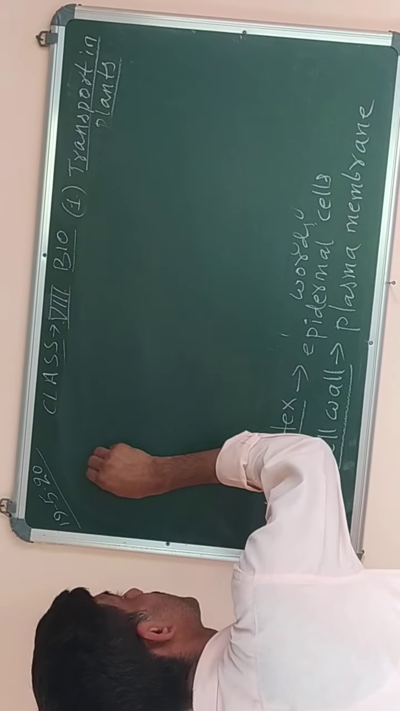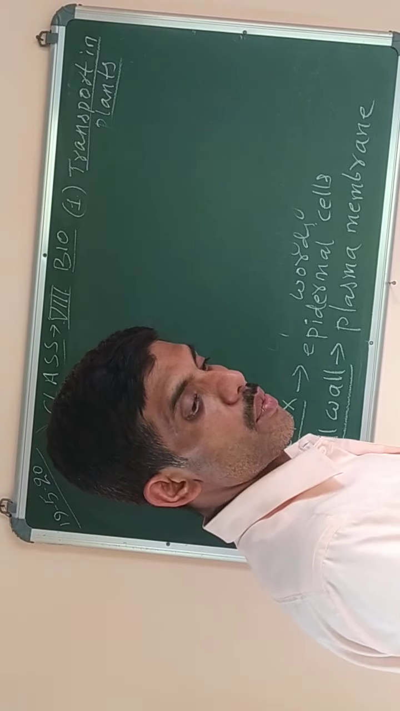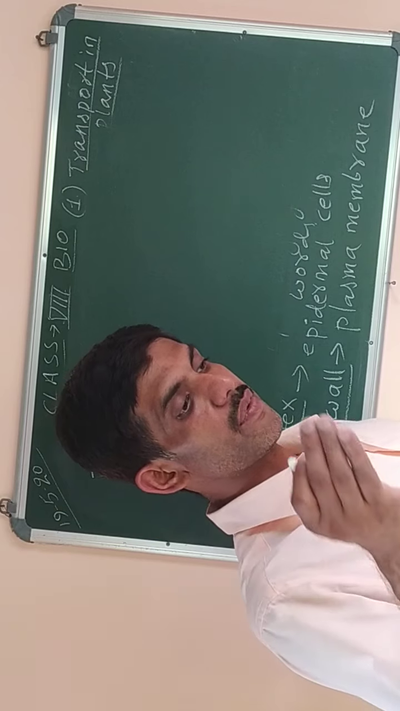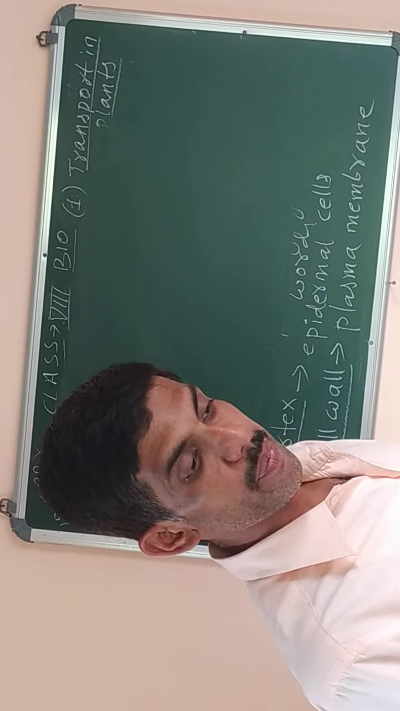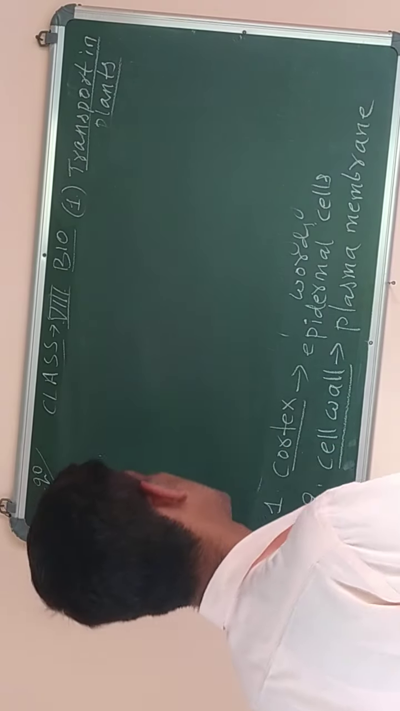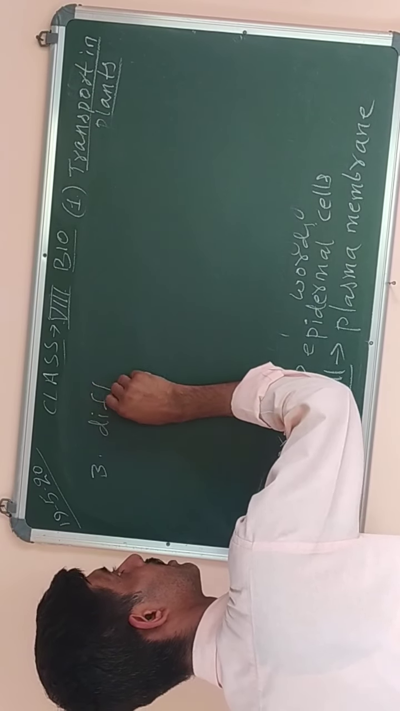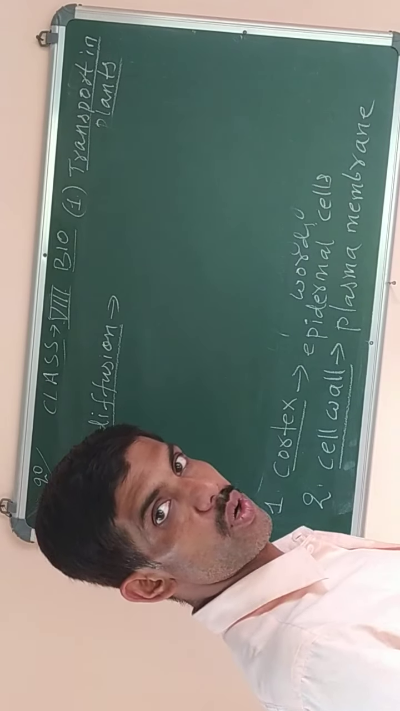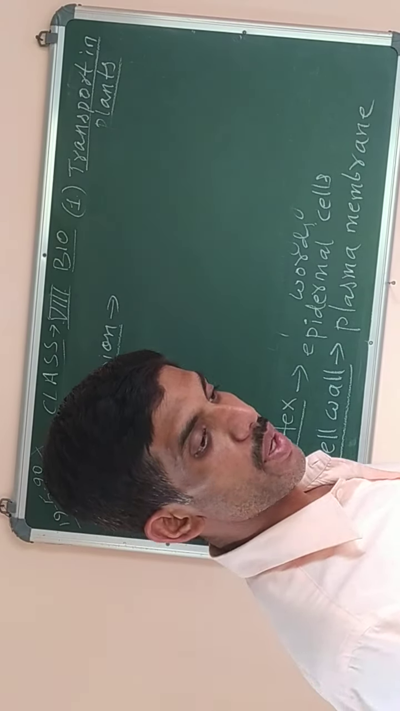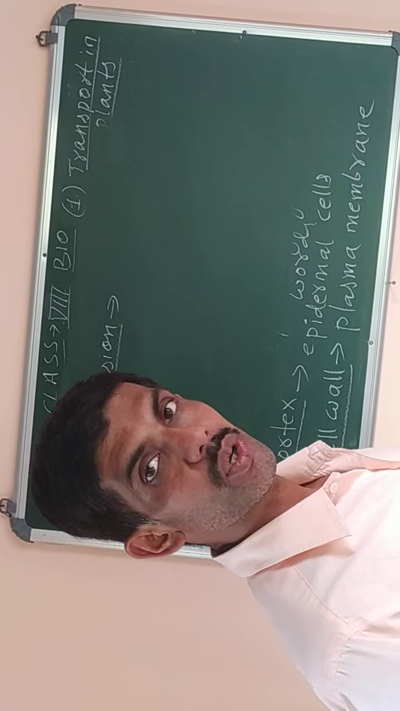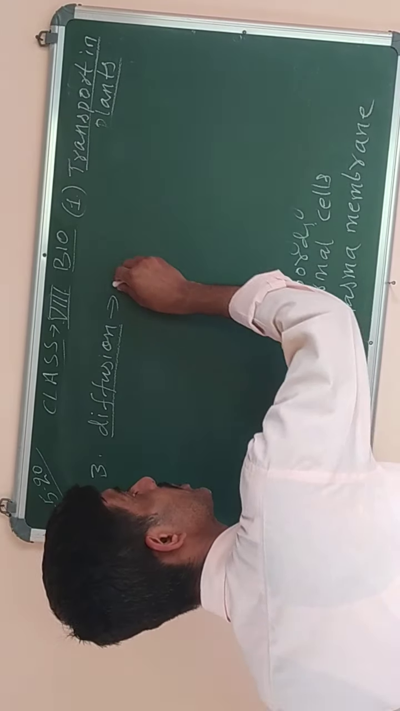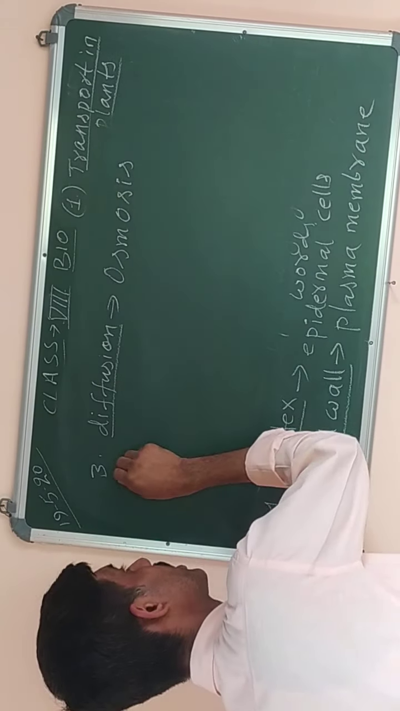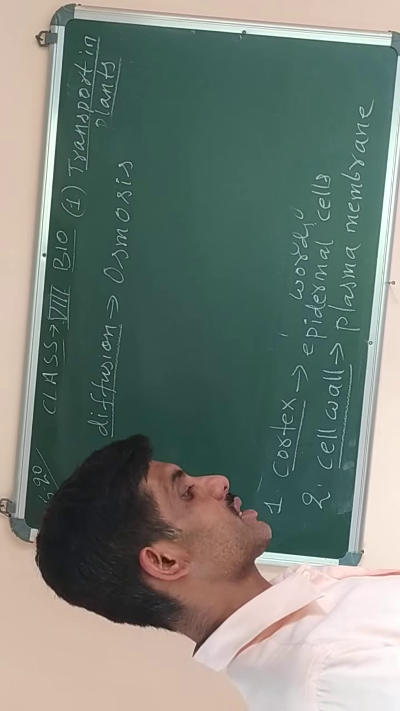Now the next question, number 3. The movement of water molecules from a region of higher concentration to a region of lower concentration across a semi-permeable membrane is called diffusion. Diffusion is underlined, so it is not called diffusion. The correct answer is osmosis. Osmosis is the movement of molecules from higher to lower concentration through a semi-permeable membrane.